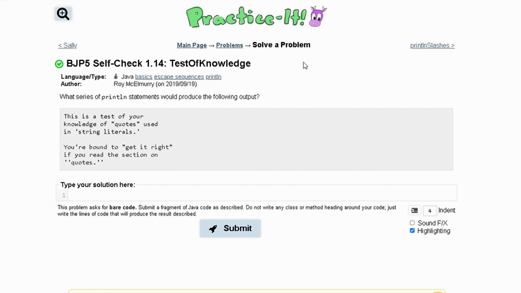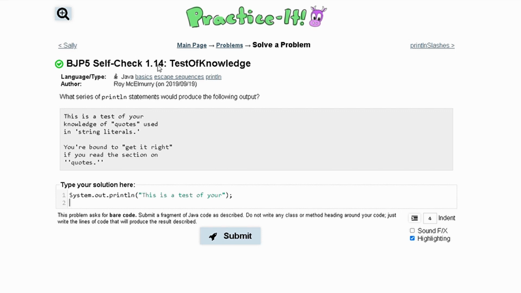For practice it self-check 1.14 test of knowledge, we are asked what series of println statements would produce the following output. We have our output right here, and we have to write all of this. So we're going to need a couple system.out.println statements. We have our first one here, and in it we're going to have our quotes like this, and then we will have our first string like this, simply written out in here.